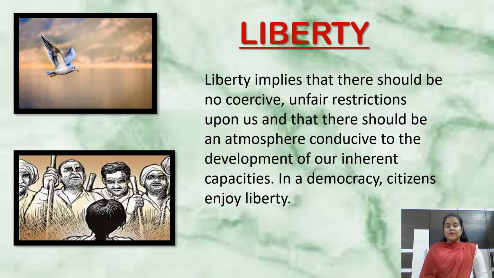What do we see in the picture under the bird? That some people are controlling, or trying to prove their power to, the other person, right? So that means the one person who is facing all this is not liberal, is not free to do anything. That is what needs to be stopped. Is it clear? Shall we move forward? Okay.